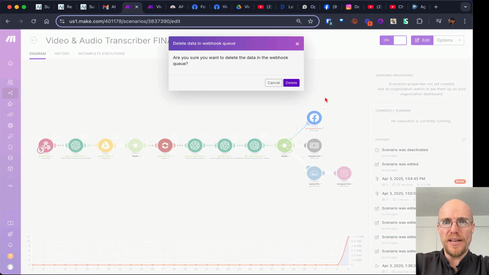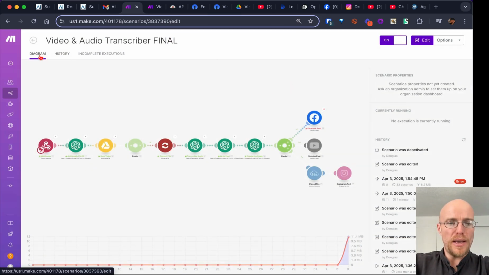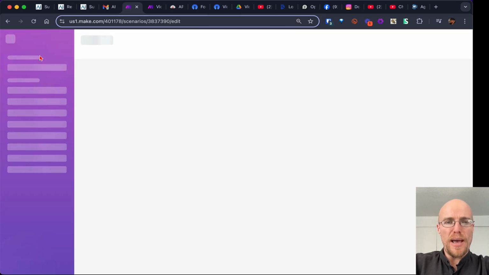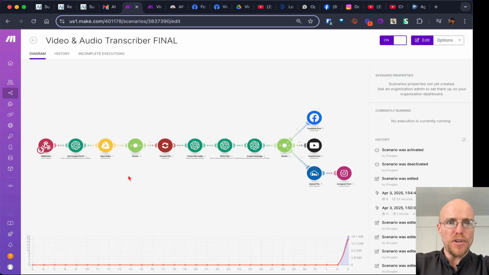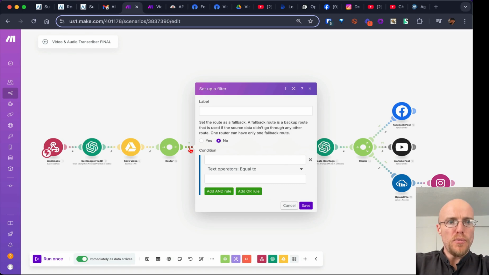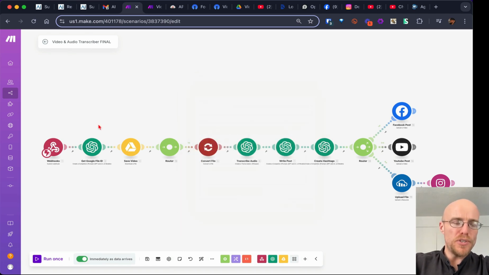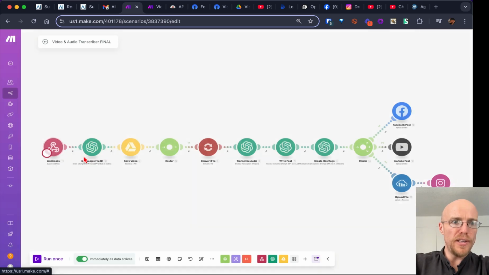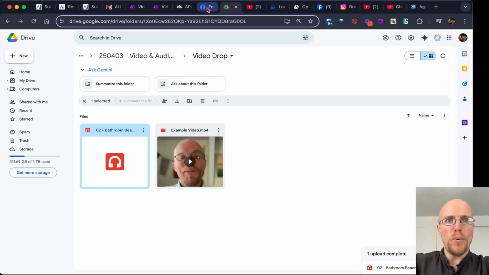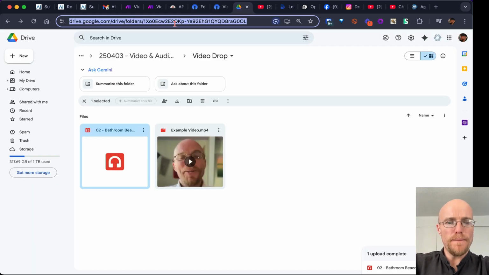We're going to delete that old data. We're going to just not worry about that. We're going to pretend none of that happened, and we're going to keep going. Okay, so remember, what I had meant to do was show you this. This is what I meant to do: run this module only, because I want to show you what this looks like without running the whole thing like I just did.